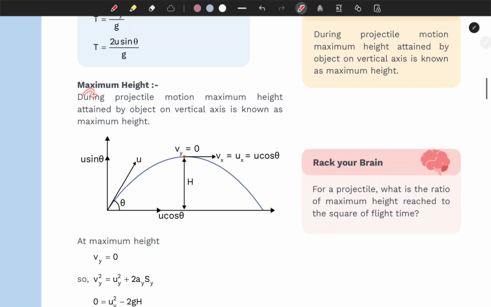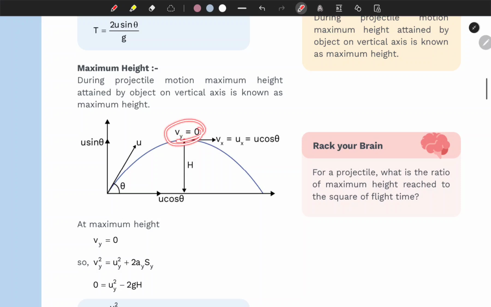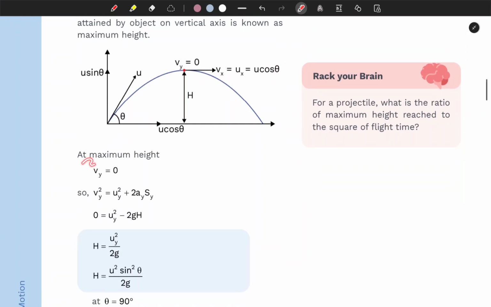Okay, now let's just talk about the maximum height. During the projectile motion, the maximum height attained by the object on the vertical axis is known as the maximum height. Obviously this is your maximum height, right? So here your v of y is 0, right? And v of x is u of x, which is u cosine theta. That's the only velocity which is acting at that point, right? So at maximum height vy is 0.